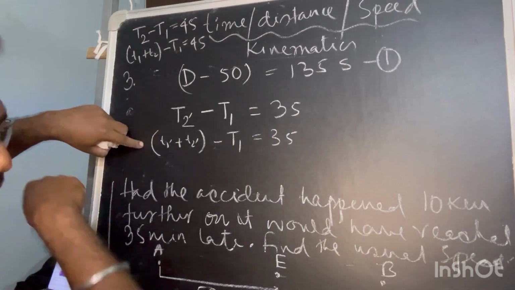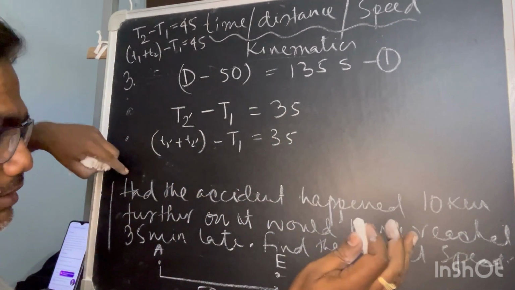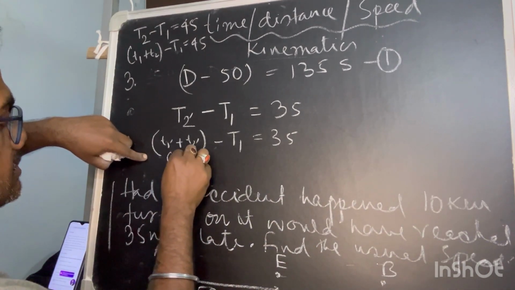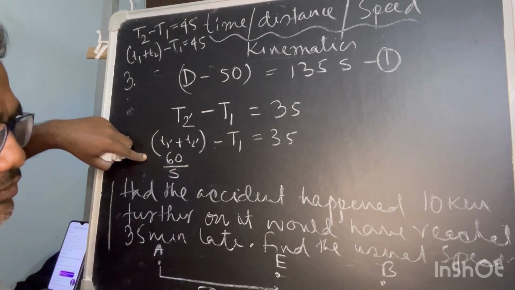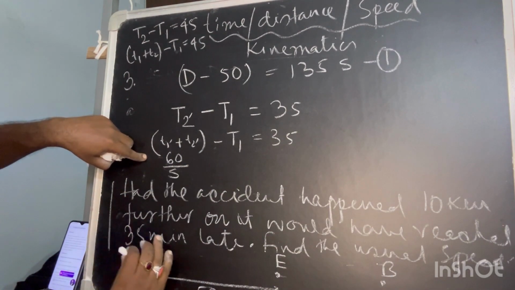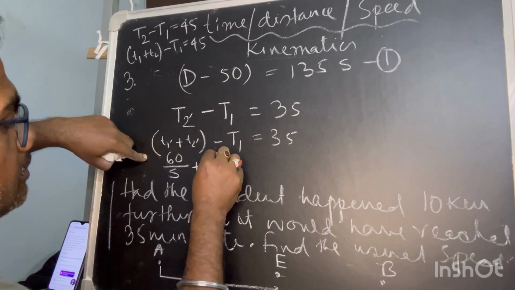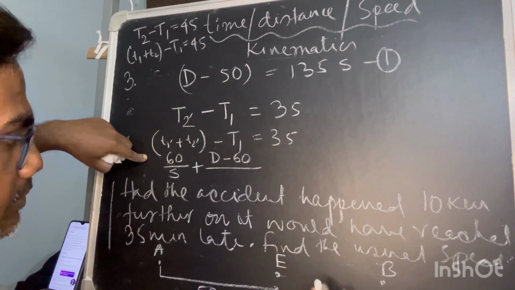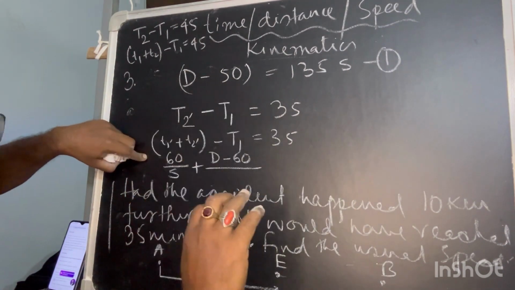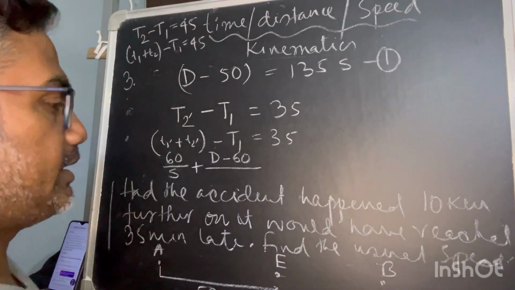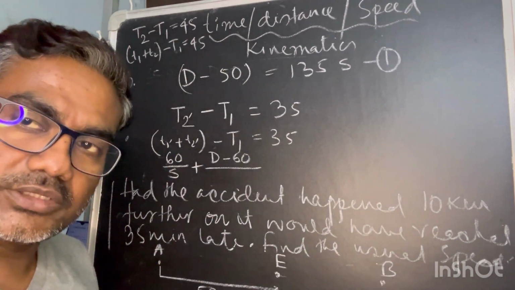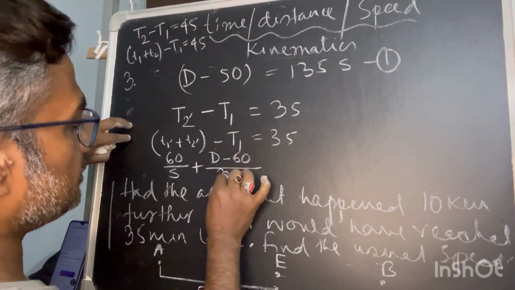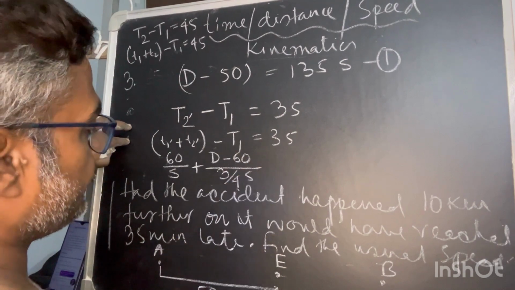Now see, T1 is what? The time taken before the accident for 60 kilometer. So 60 upon the usual speed, because before the accident the train will move with the usual speed. Second part, the distance is D minus 60 and the movement will be the same as 3/4, because after the accident the speed is reduced to 3/4 of the usual.